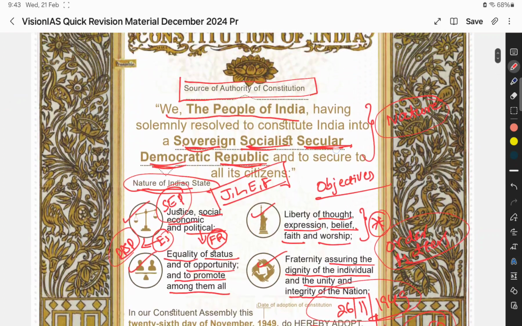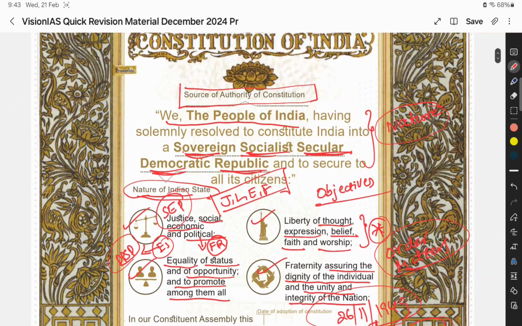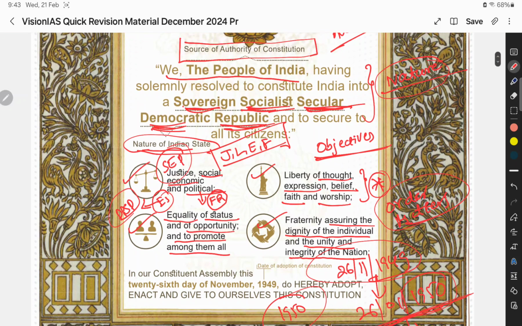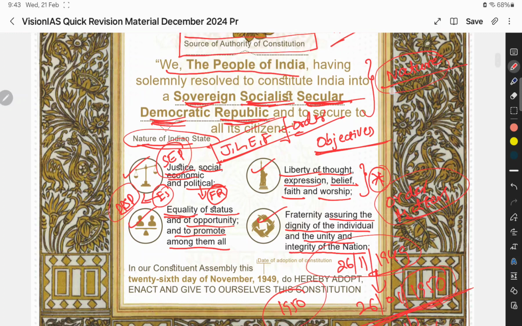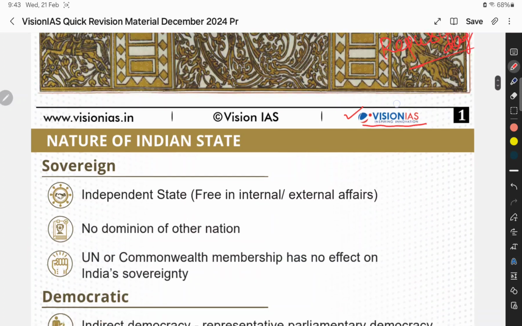First I will summarize this. First we need to see who is the authority, that is, we the people. Then the nature of the Indian state: sovereign, socialist, secular, democratic, republic. Order also matters. And then the objectives: justice, liberty, equality, fraternity. This order also matters, and we need to remember the internal terms also. We will discuss each and everything one by one.